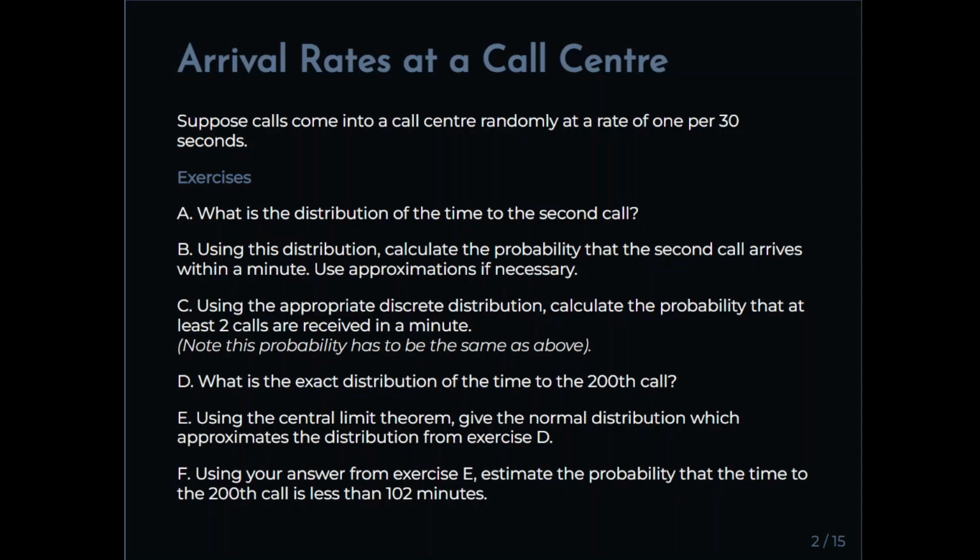Using the appropriate discrete distribution, calculate the probability that at least 2 calls are received in a minute. Okay. What is the exact distribution of the time to the 200th call? That's just the statement of the distribution. Using the central limit theorem, give the normal distribution which would approximate the distribution from exercise D. So we're going to be using the normal distribution as well. And use your answer from exercise E, estimate the probability that the time to make the 200th call is less than 102 minutes.